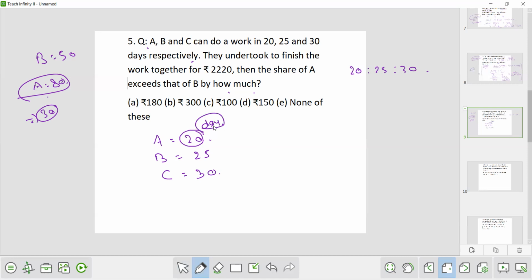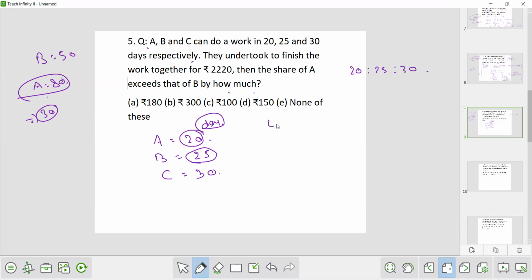So A is more efficient. B takes more days to complete the work, so B is less efficient than A. And C takes the most days to complete the work, so C is less efficient than both A and B. So firstly, we will calculate the ratio of their efficiency. How will we calculate the ratio of their efficiency?